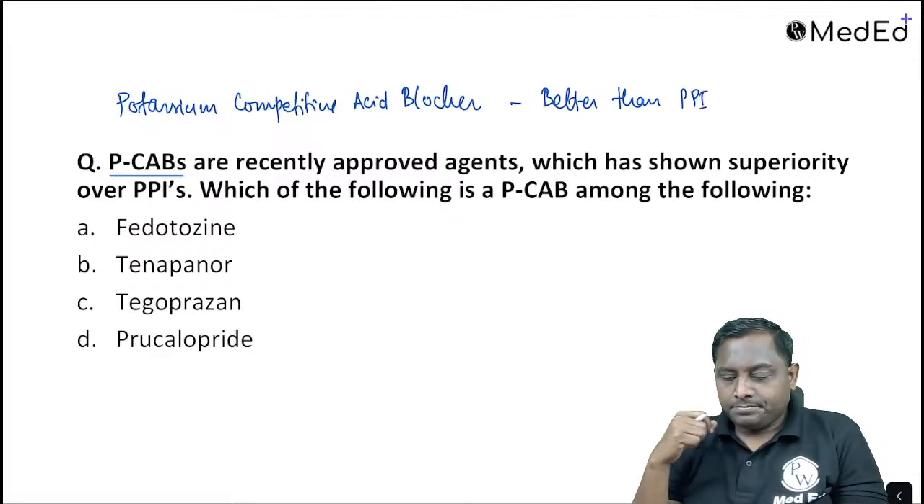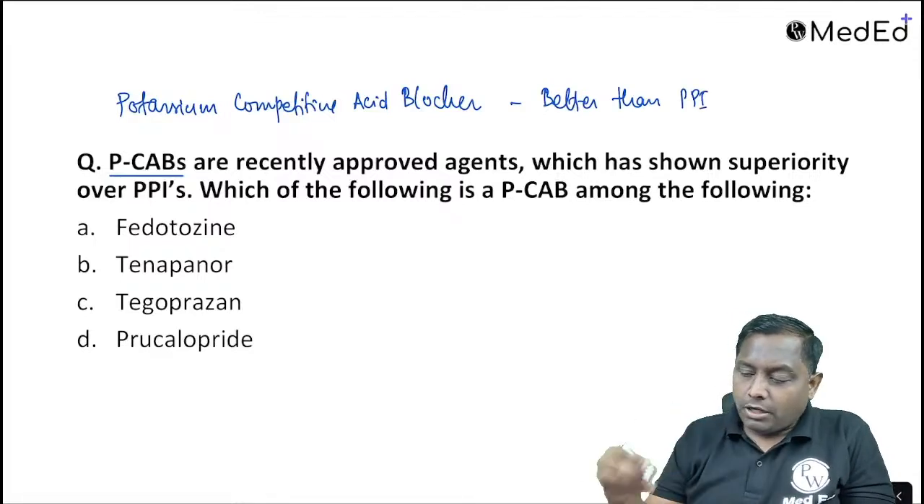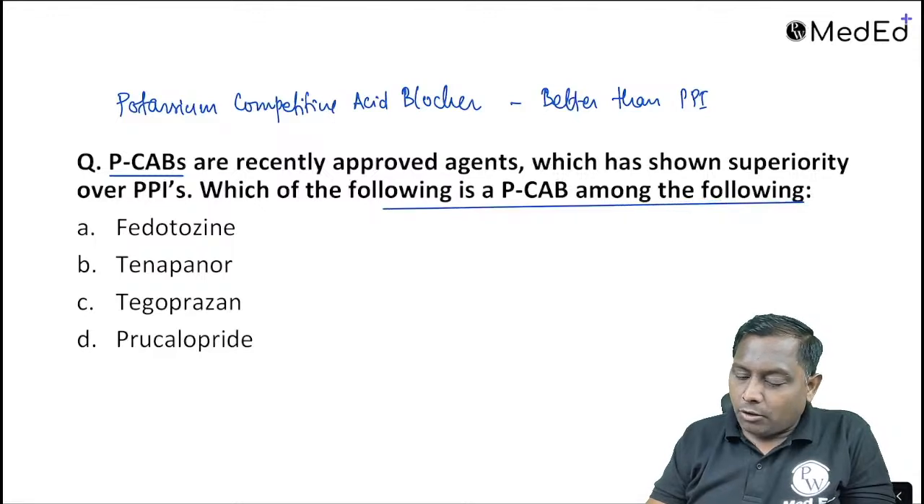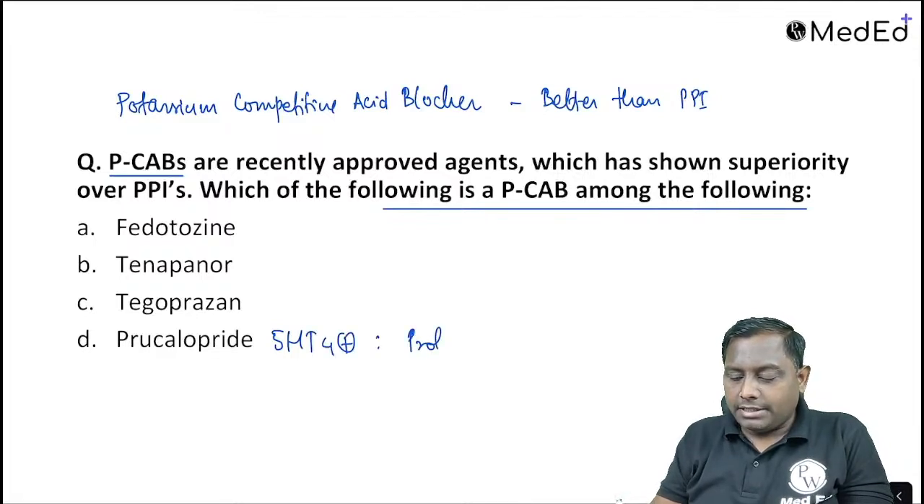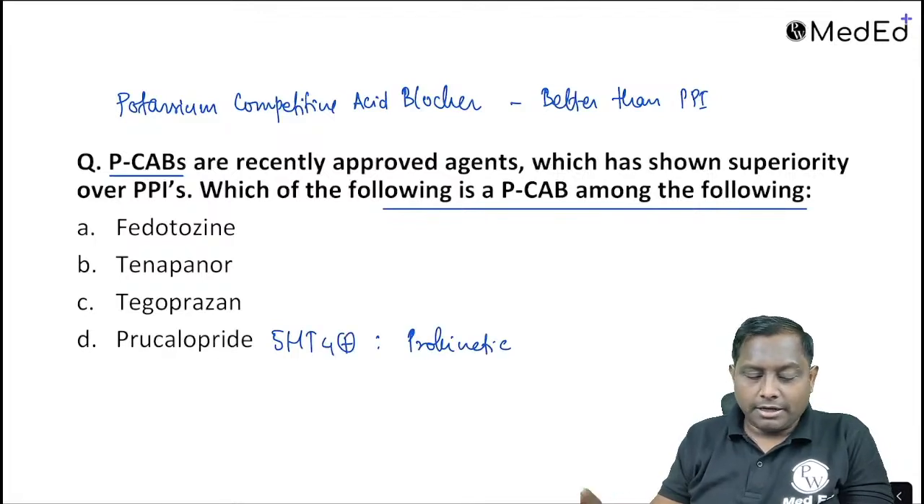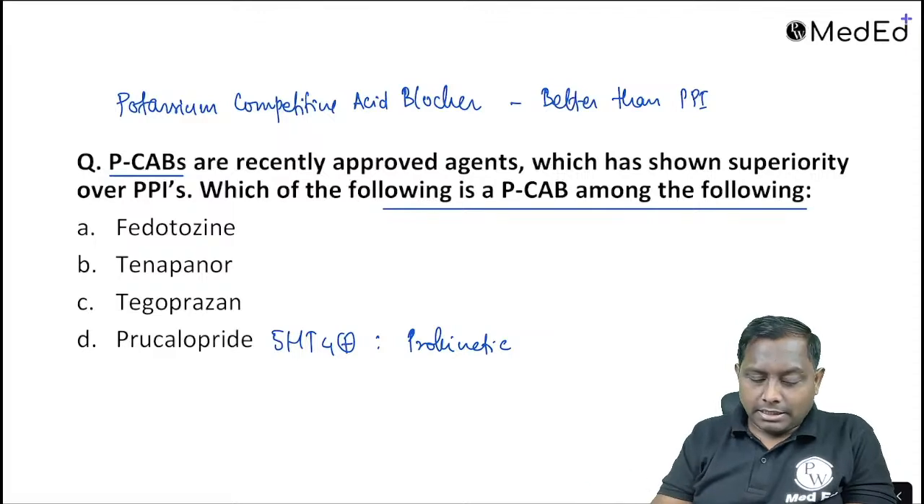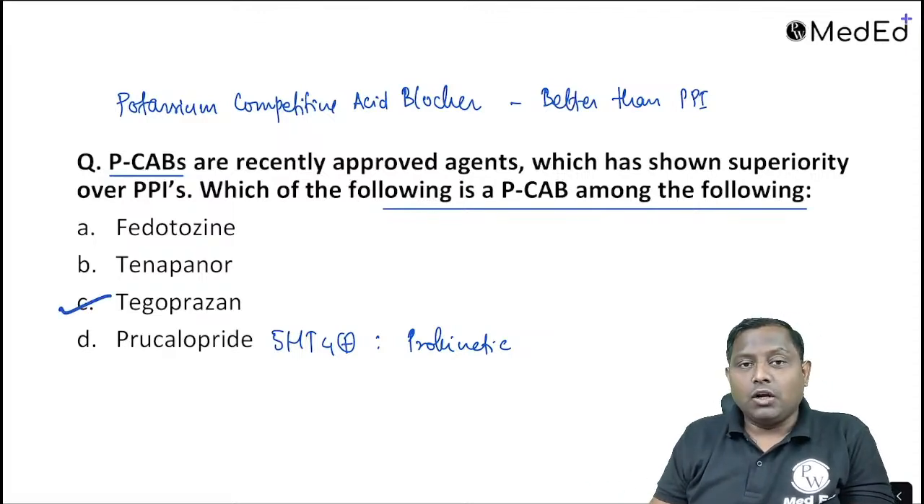ठीक है. Which of the following is a PCAB among the following? Fedotozine, Tinapanor, है ना, ये सब ओपियोइड वाले ड्रग हैं. Tigoprazan, Prucalopride. Prucalopride is one of the 5-HT4 agonist. That is a prokinetic agent. ये तो prokinetic, ये तो काफी पुराना ड्रग है. I think most of you are giving the correct answer. The correct answer for this one is Tigoprazan, Vonoprazan.